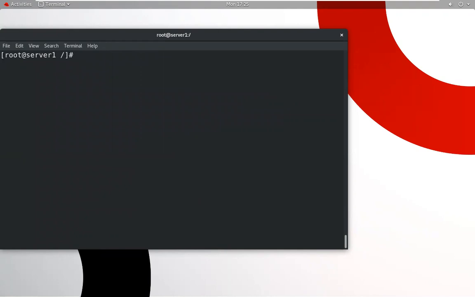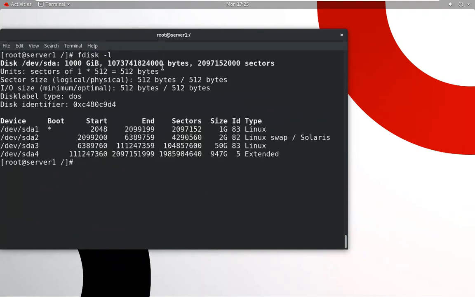Suppose this is the command fdisk. This command is used to create partitions. fdisk means fixed disk. With -l, we can check. In this particular system, we have only one hard disk, that is a 1 TB hard disk. This is 1 GB space, this is a 2 GB space, this is a 50 GB space. And all the rest is 947.